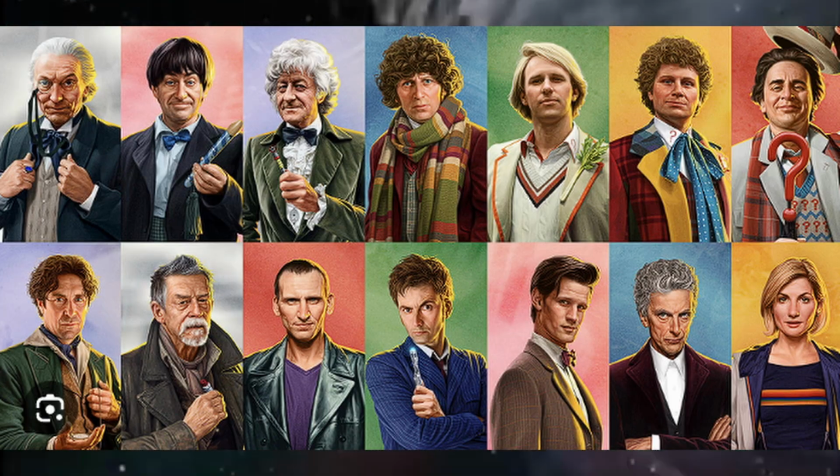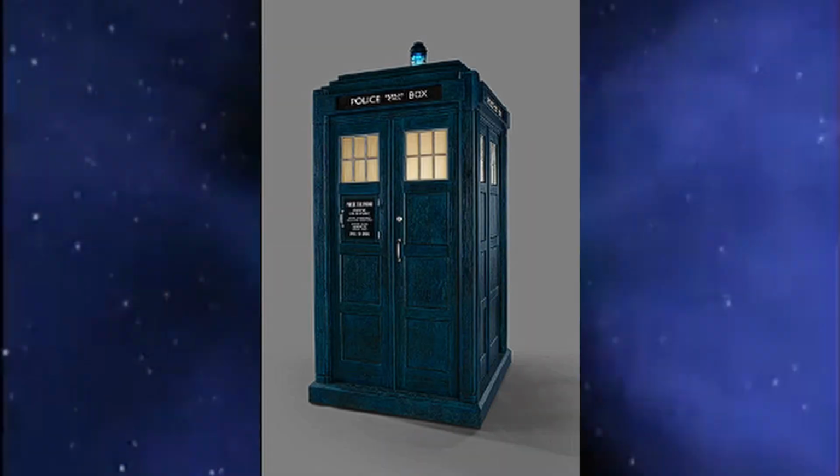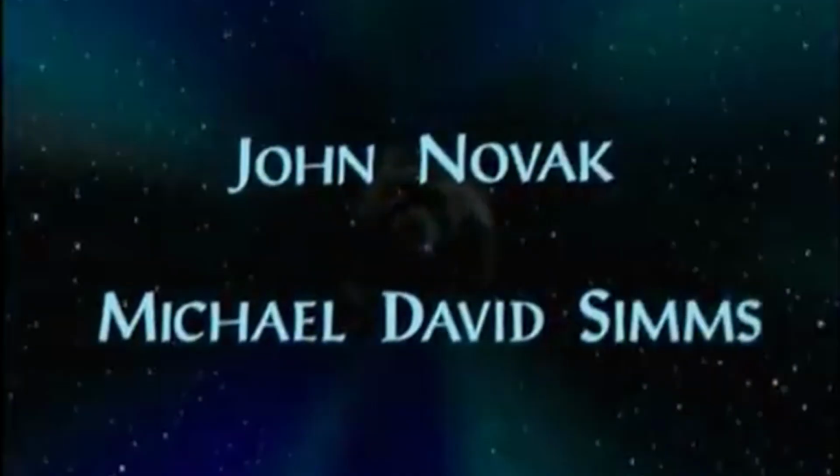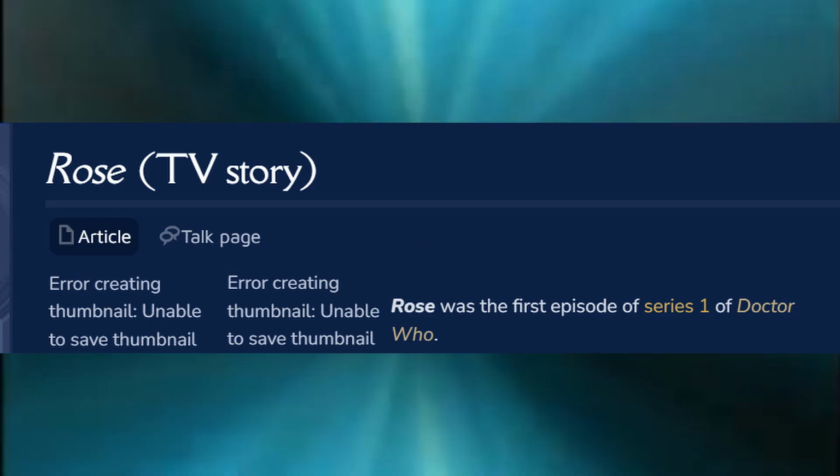But to sum it up, Doctor Who is about an alien Time Lord known as the Doctor who travels through time and space in his ship called TARDIS. A unique mechanic about him is that he can change his face by regenerating into different forms. Throughout the series, he's had 15 main incarnations and a whole bunch of secret incarnations, which are more obscure. If you guys want to watch the series, I recommend starting at Rose from 2005 as a great starting point.